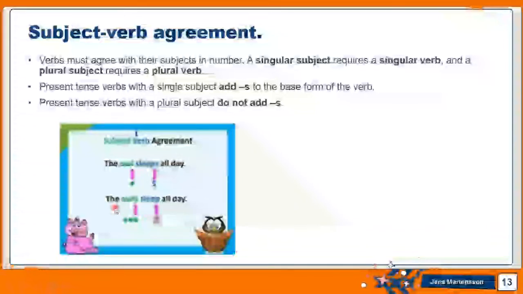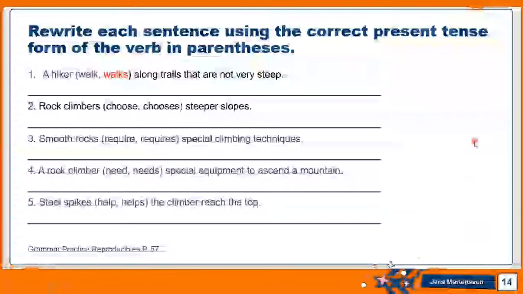So, as in this example, the owls sleep all day. Owls, three or more, or two or more, a group of owls. So in the plural, sleep, I remove the S. Okay, now we move to the practice. We need to rewrite each sentence using the correct present tense form of the verb in parentheses, okay?